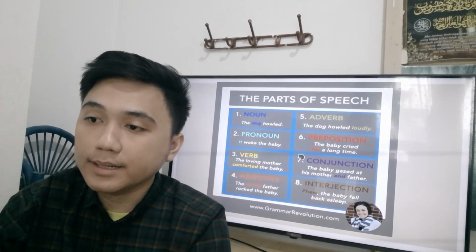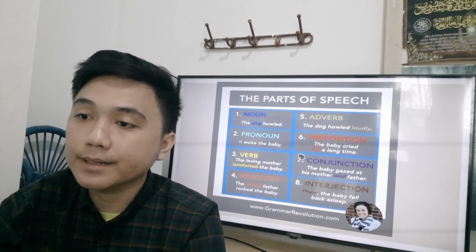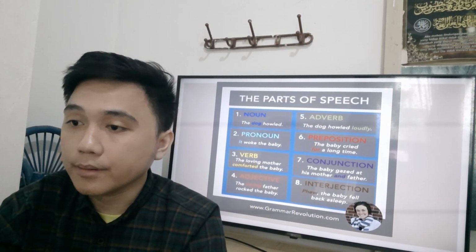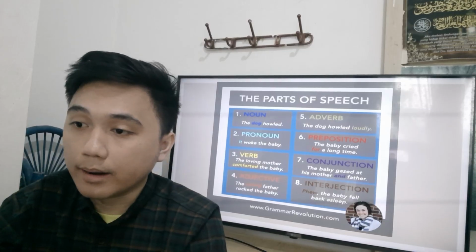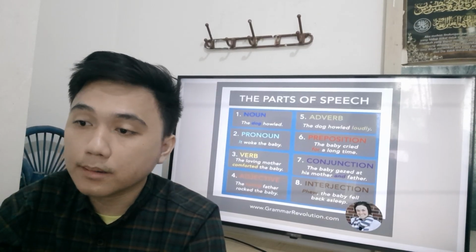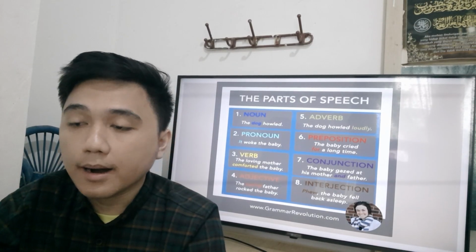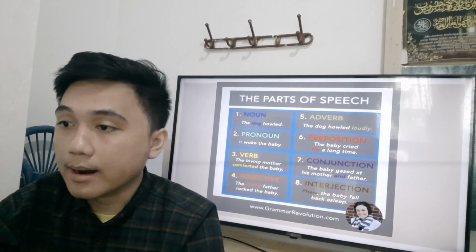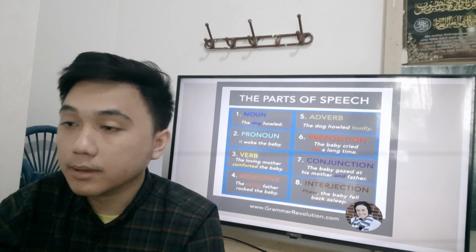And here are the diagram of the parts of speech. There are noun: the dog howled. There are pronoun: it woke the baby. There are verb: the loving mother comforted the baby. There are adjective: the caring father rocked the baby. There are adverb: the dog howled loudly.